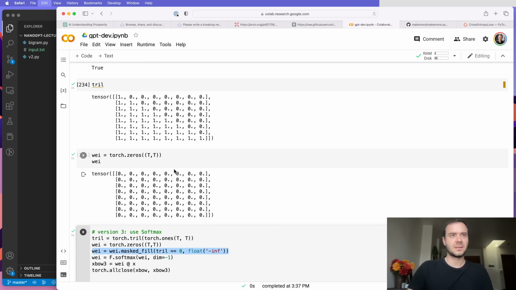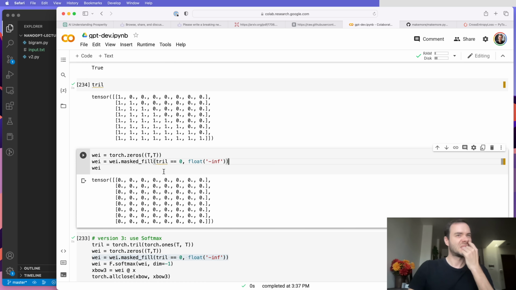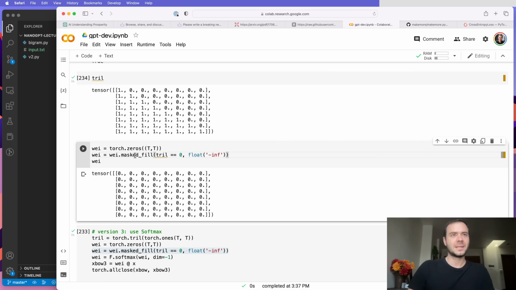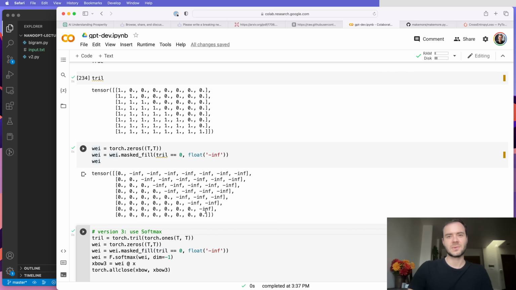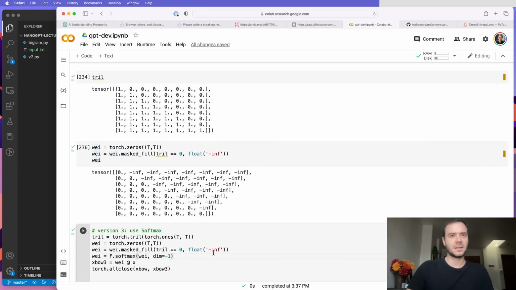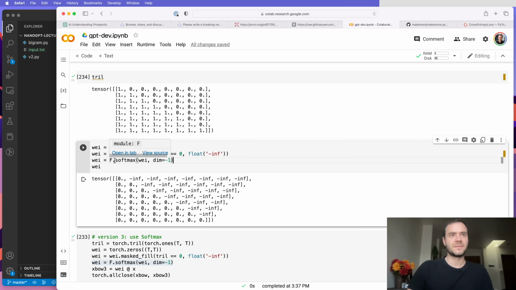Then I used masked_fill. So what this is doing is wei.masked_fill, it's all zeros, and I'm saying for all the elements where tril is equal to 0, make them be negative infinity. So all the elements where tril is 0 will become negative infinity now. So this is what we get. And then the final line here is softmax. So if I take a softmax along every single row, so dim is -1, along every single row, if I do a softmax, what is that going to do?